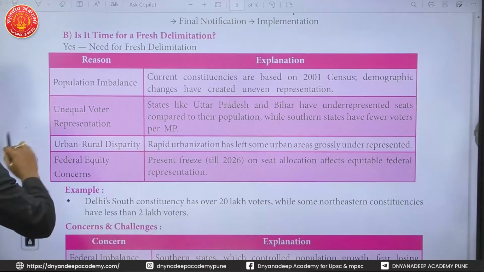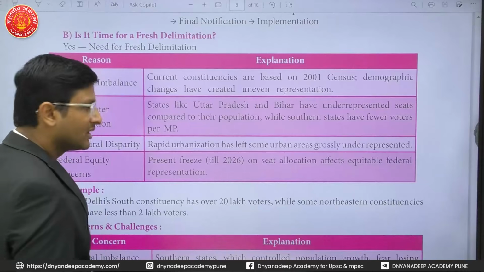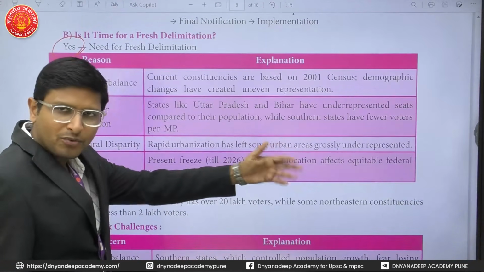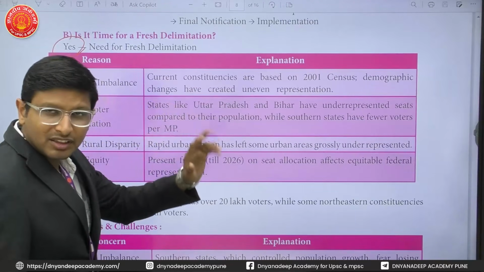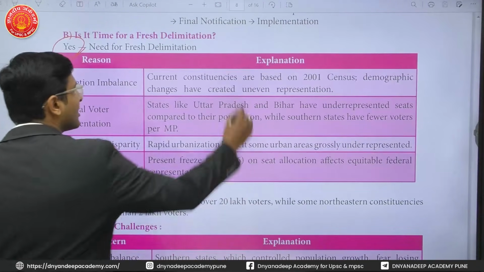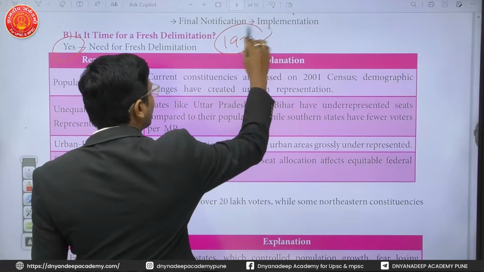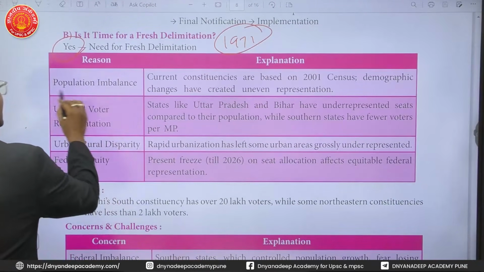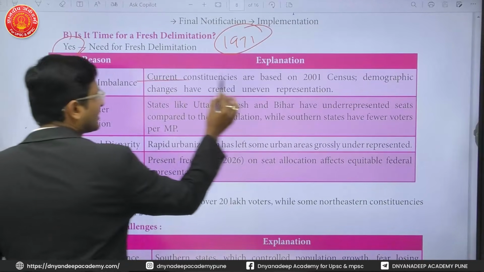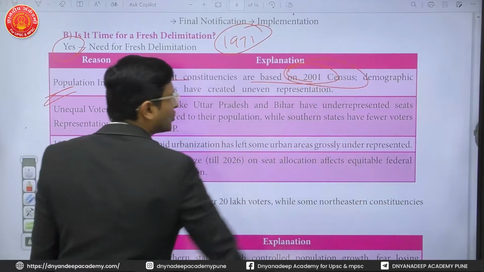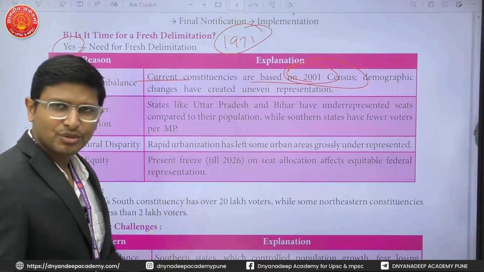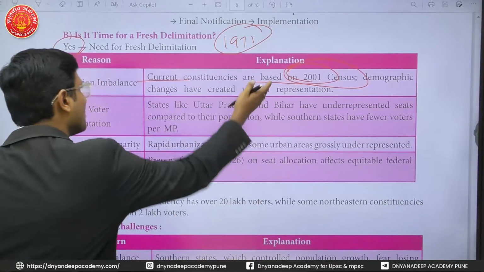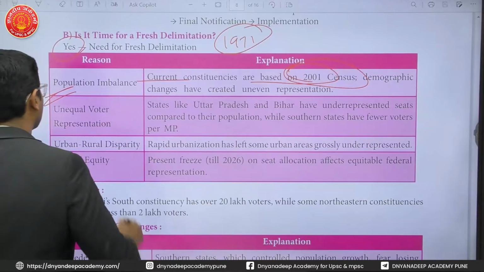Then, is it time for delimitation? Yes, it is actually time for delimitation, because we have waited a lot for it. Last time, successfully for the whole of India, it was done after the 1971 census. So we need it right now. Population imbalances. Current constituencies are based on the 2001 census. In 2001, only the boundaries of the constituencies were changed. Overall numbers have not been changed. But the boundaries are also by the 2001 census.